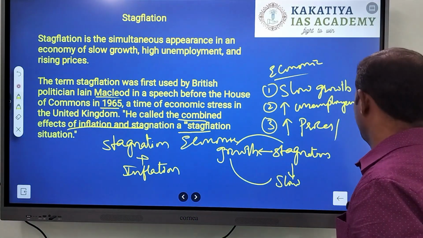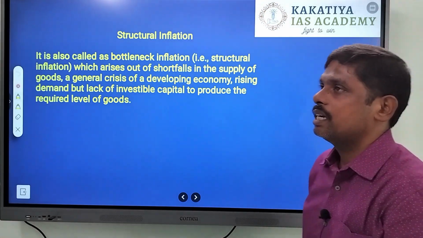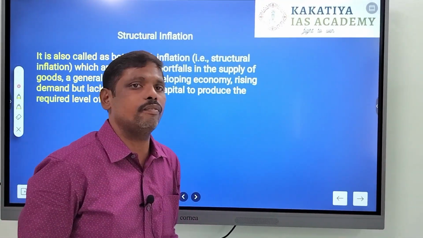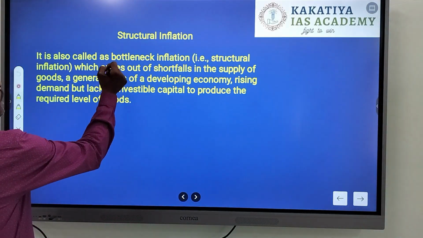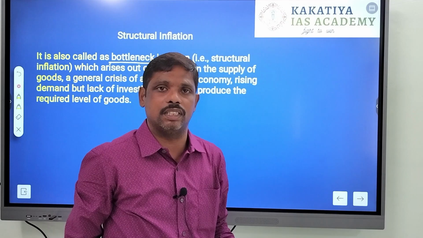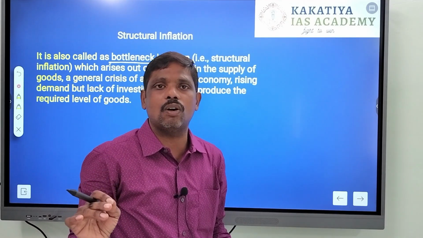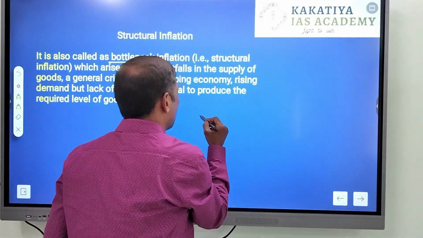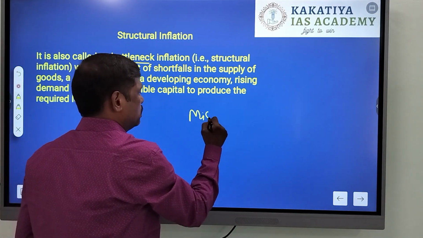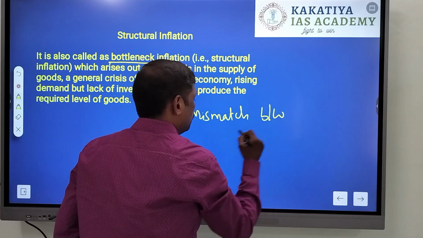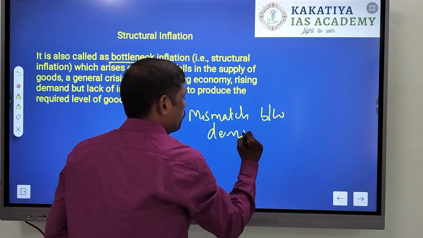Going to the next term, it is structural inflation, which is also called bottleneck inflation. This structural inflation or bottleneck inflation is caused because of a mismatch between demand and supply.